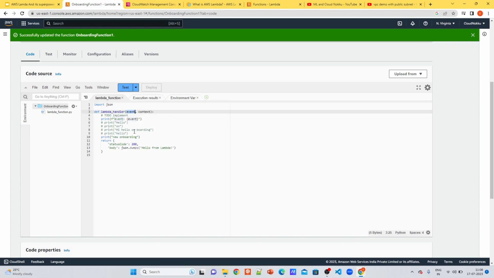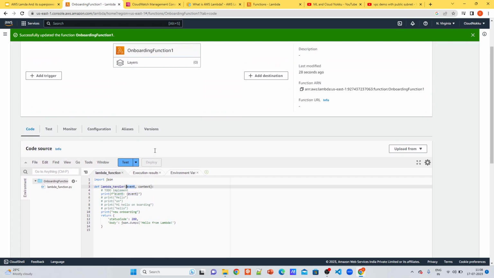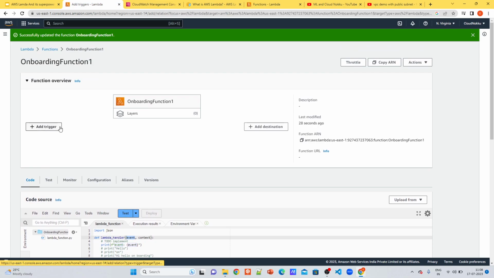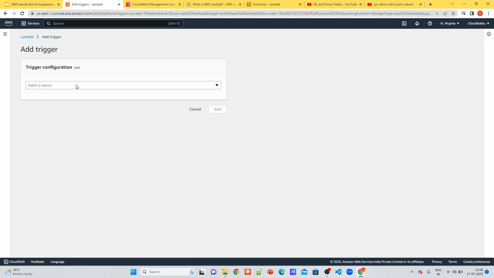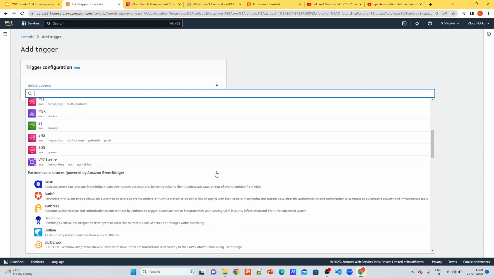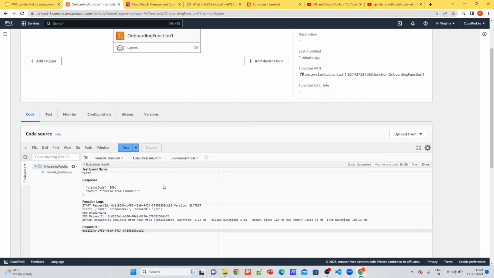So in this way the input is being given to the Lambda function via event, and using this event you can write your code accordingly. So this is the test trigger of any Lambda function, how you can do it. One of the superpowers is that Lambda can be triggered from over 200 AWS services. As you can see here, one important service is API Gateway, which we will discuss in a later video.